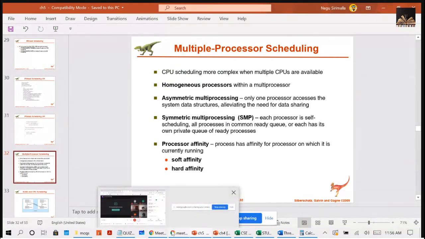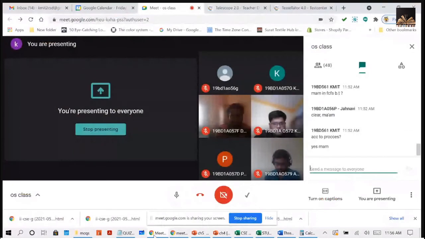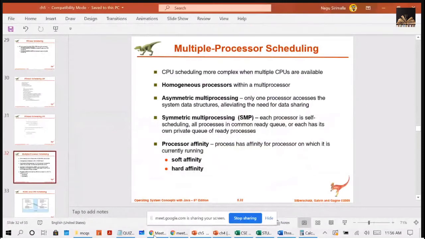We already discussed symmetric and asymmetric. In asymmetric, a master and worker relationship exists. The master server is the single processor that handles the activities related to all scheduling decisions. Here, only the master will take all the scheduling decisions, IO processing and other system activities, and the remaining processors execute only user code.